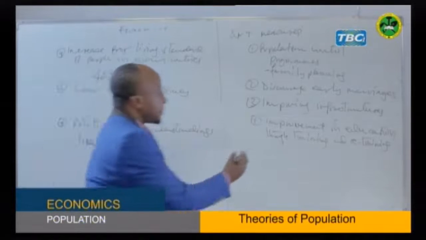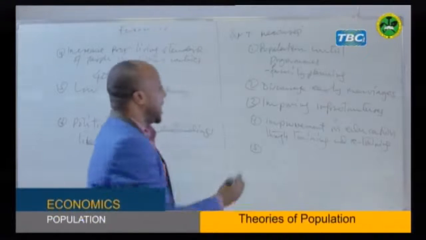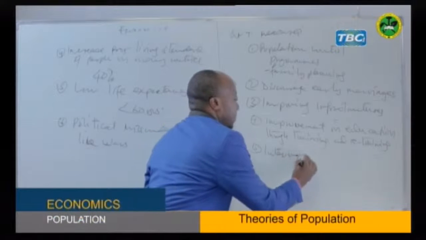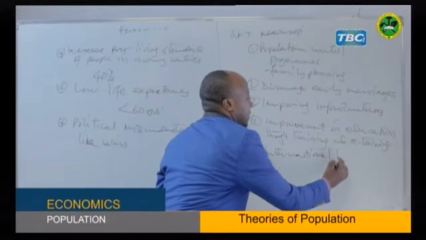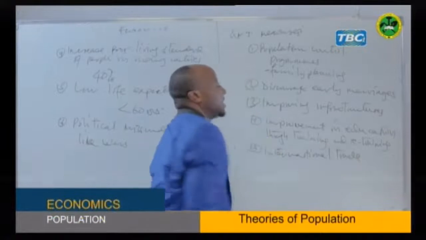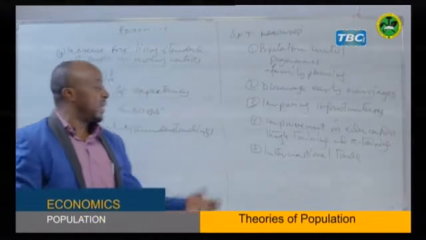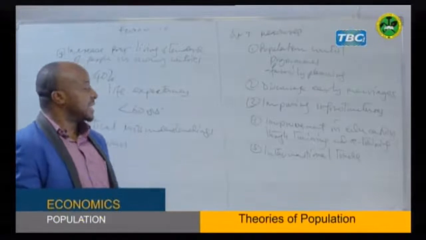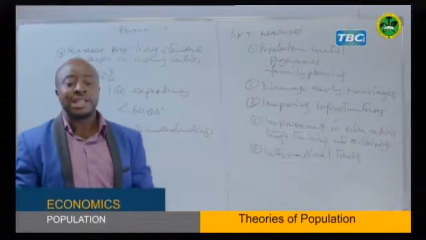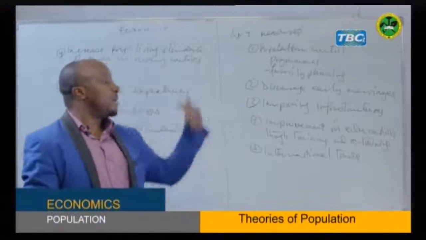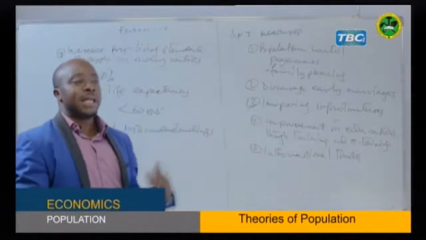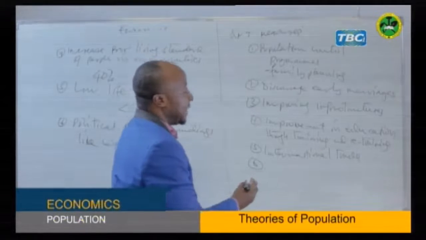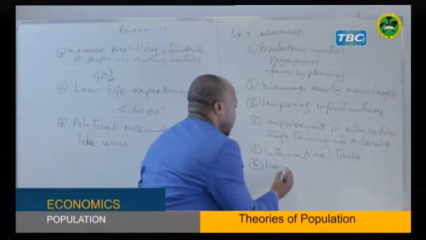The other one we can do is engaging in international trade. International trade means we can improve trade between our country and other countries, so that when there is a shortage of food or other requirements, we can import them from the other countries we are trading with.